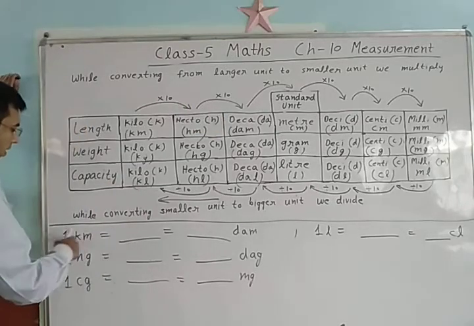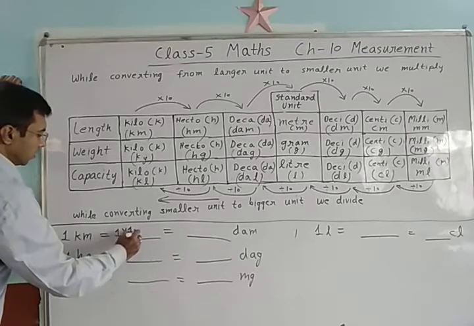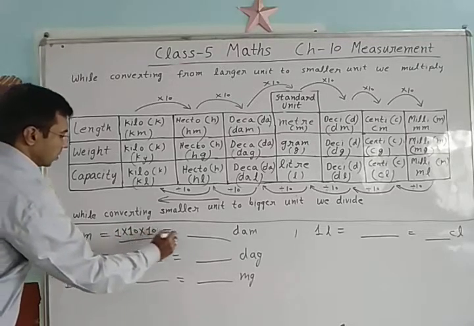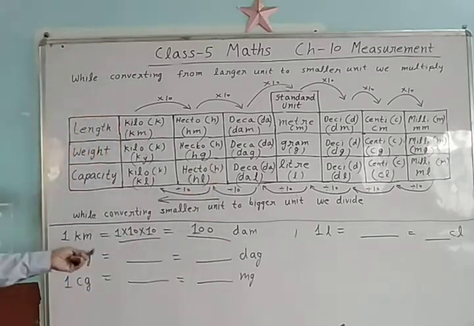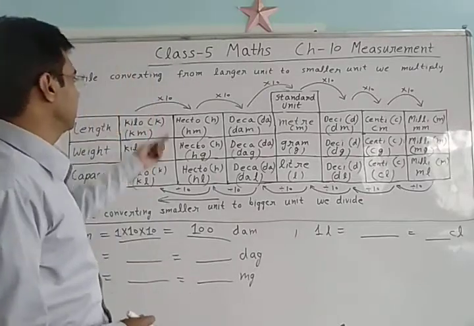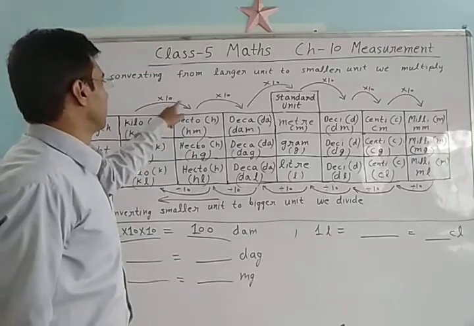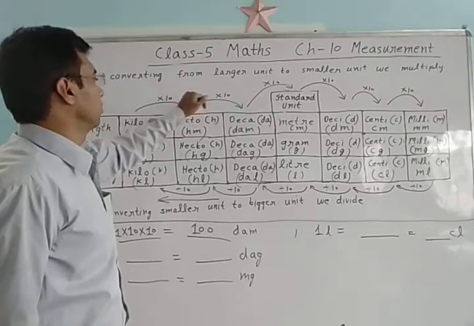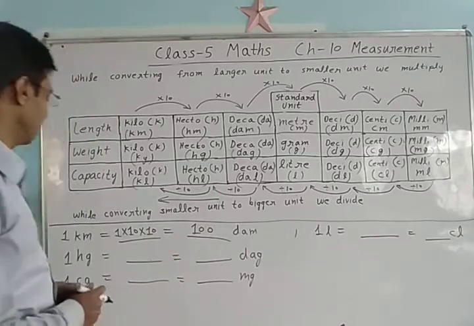We multiply 1 into 10 into 10, so 100. So 1 kilometer is equal to 100 decameter. Directly, you can add 2 zeros and write your answer.